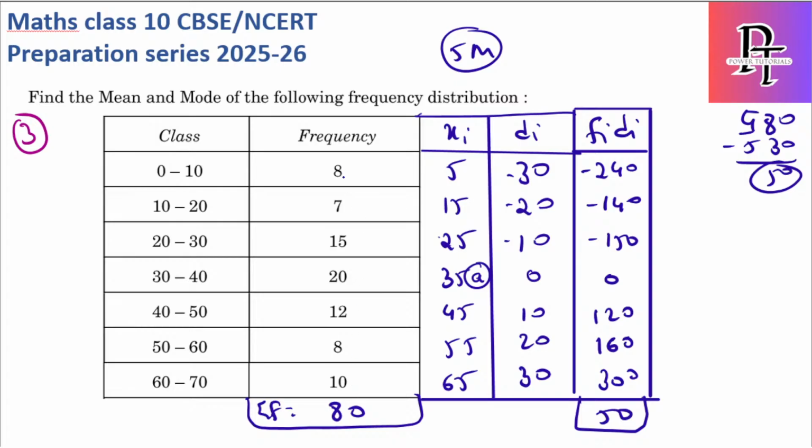Okay, last time: 15 plus 15 is 30, 30 plus 20 is 50, 50 plus 12 is 62, 62 plus 8 is 70, plus 10 is 80. Since sigma f is 80, sigma fiDi is 50, assume a value is 35. Substitute and get the mean value.